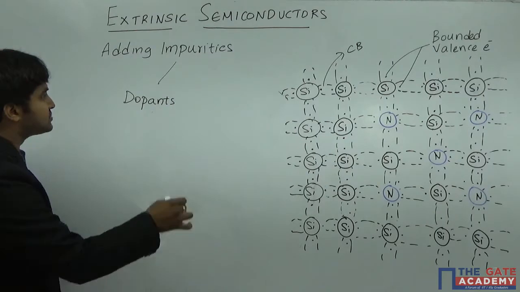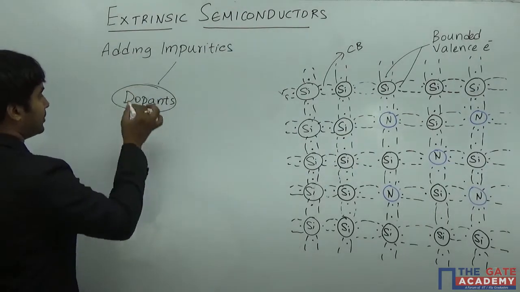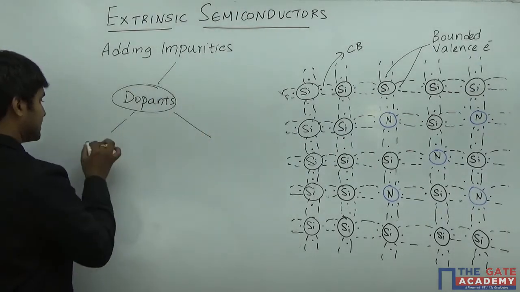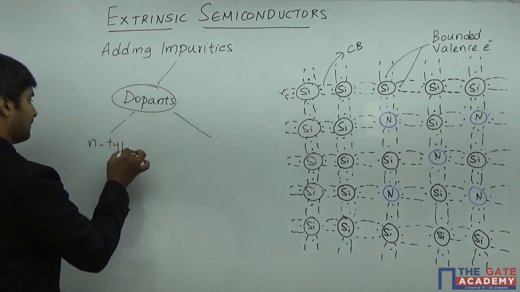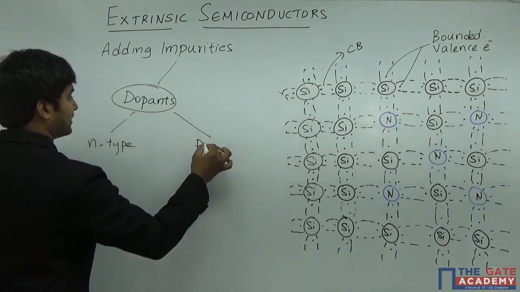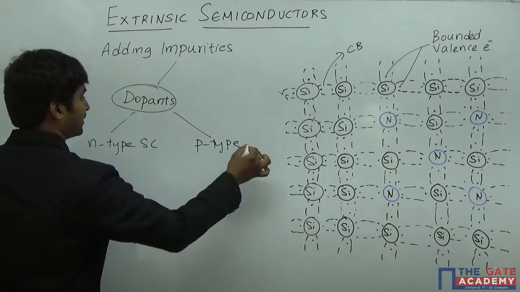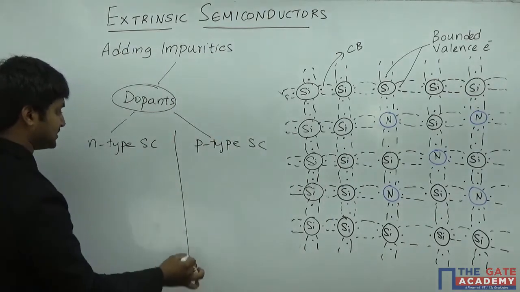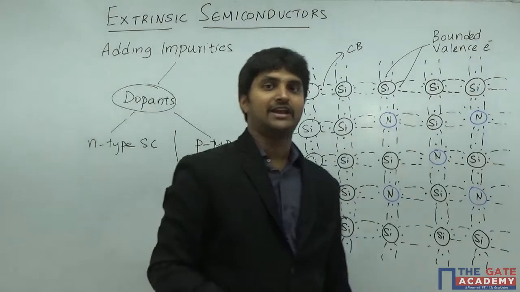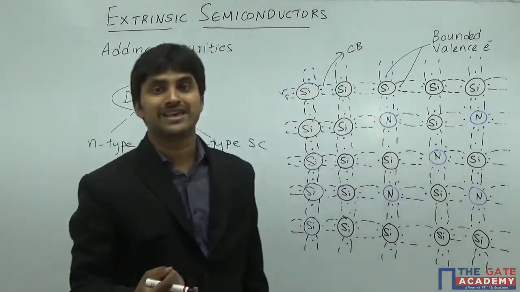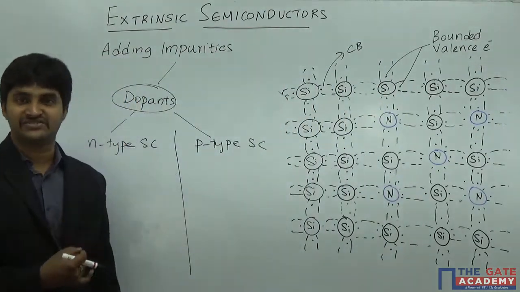Now, based on the types of dopants, we can classify the materials as N-type and P-type semiconductors. As we have already discussed, in N-type, electrons are the majority carriers, because N means negative and an electron is a negative charge.